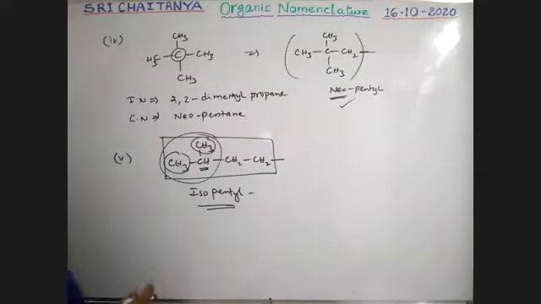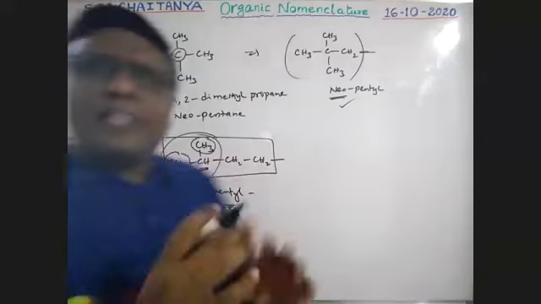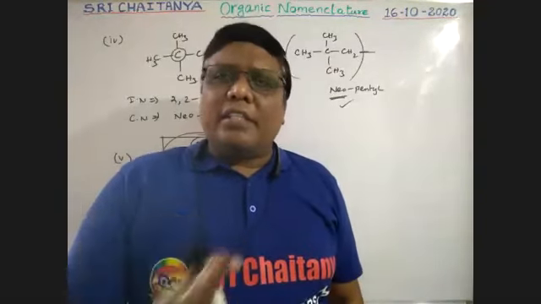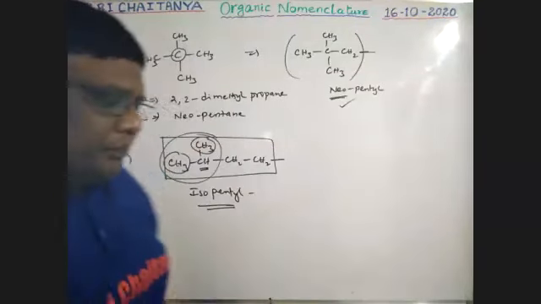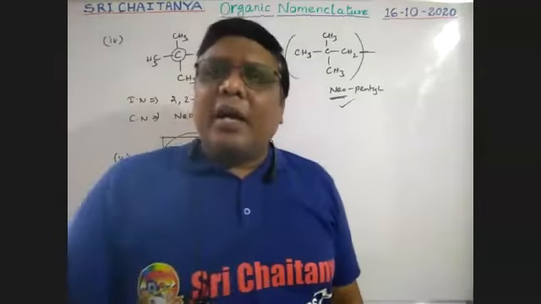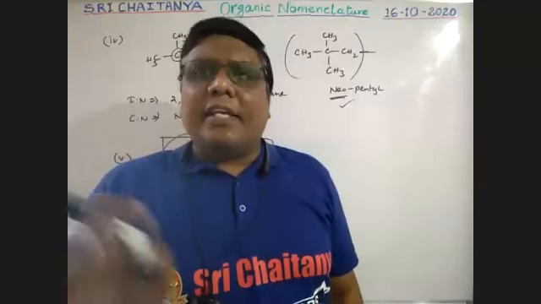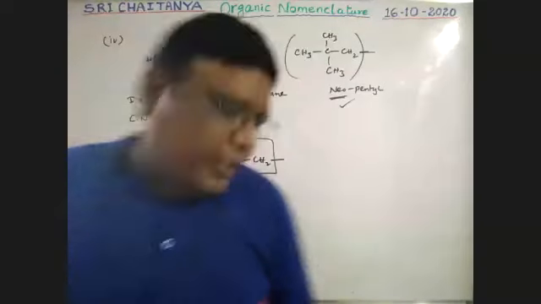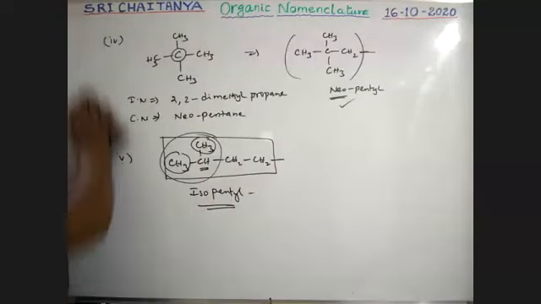Isopentyl. Okay. So please keep in mind where we are using iso, where we are using neo. It is very, very important. So this is about iso and neo words as substituents being accepted, but secondary and tertiary words are not accepted. This is our 6th point. Next, 7th point.